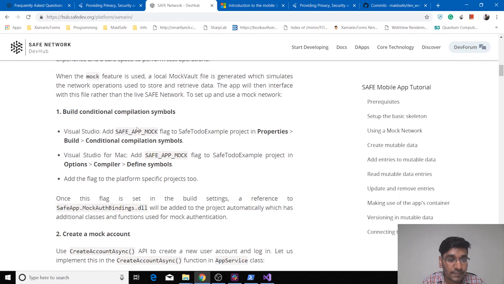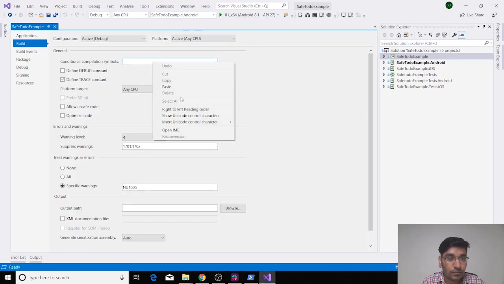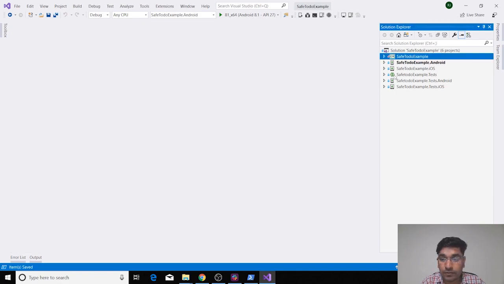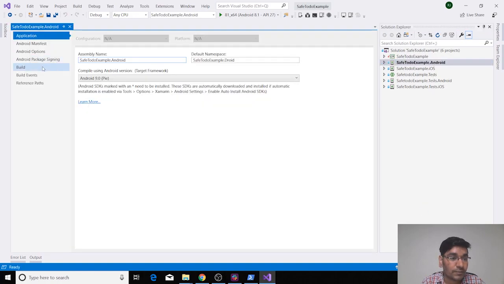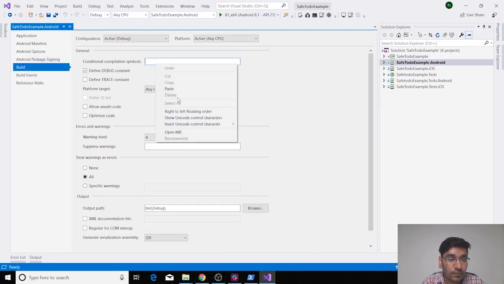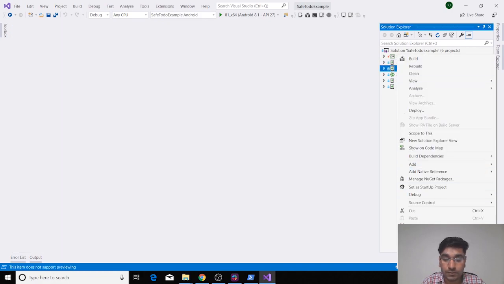The symbol will be SAFE_APP_MOCK, and you have to add this symbol in your .NET Standard project and your platform specific projects. You will paste it here for your shared .NET Standard project, then open your Android project properties and add it here, and you have to add it for iOS also.